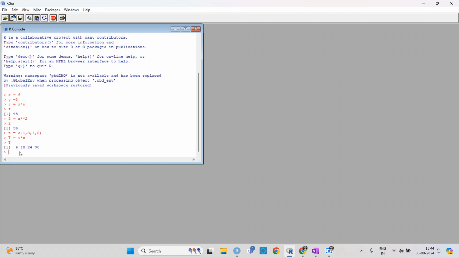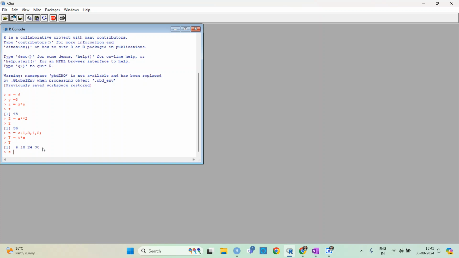It is just multiplying this scalar x with the vector. So it is multiplying 6 with firstly 1, and then 3, and then 4, and then 5. So T is also a vector. So if you have scalar to scalar, you will get a scalar. If you have scalar to vector, then you will get a vector. And if you have vector to vector, then you will get a vector.